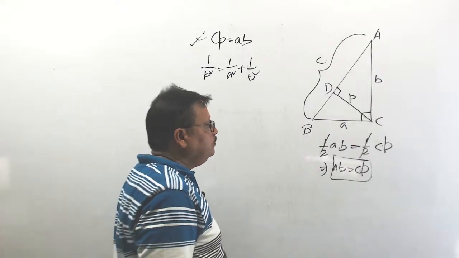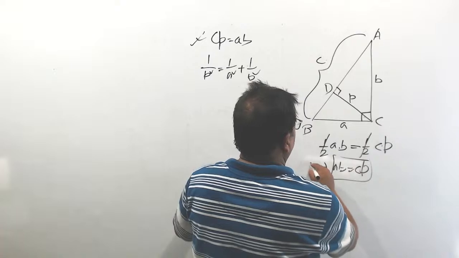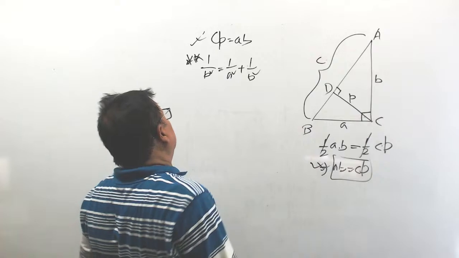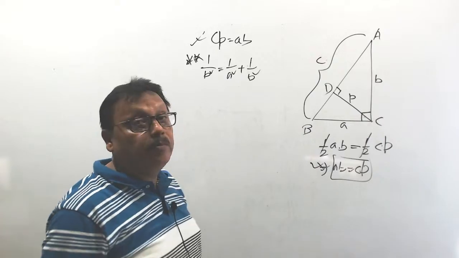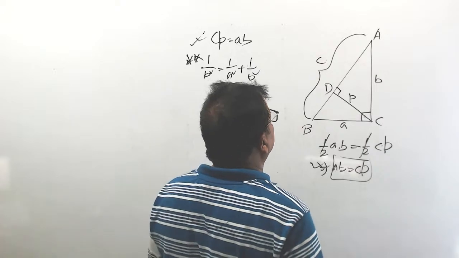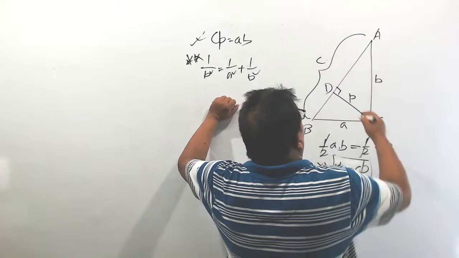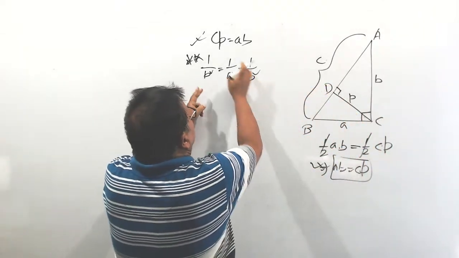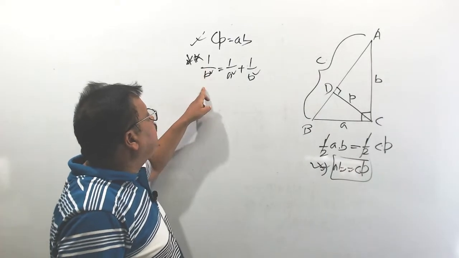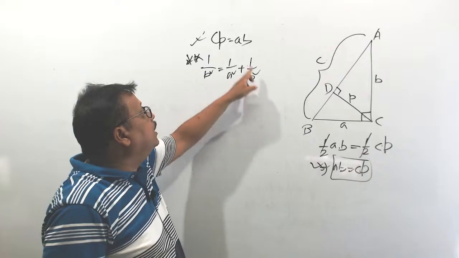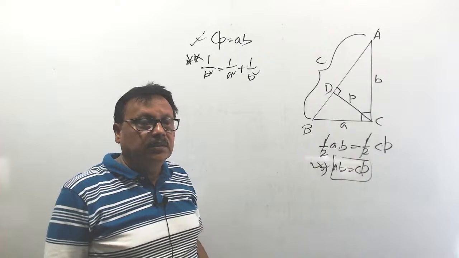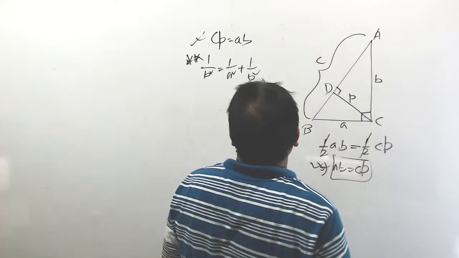Now, the second one. First one is proved. Now, 1 by p square is equal to 1 by a square plus 1 by b square. This is important. How will you prove it? See, in this proof, there is no c. Have you seen? Observe it. 1 by p square is equal to 1 by a square plus 1 by b square. There is no c. That means you have to eliminate c. How will you eliminate c?